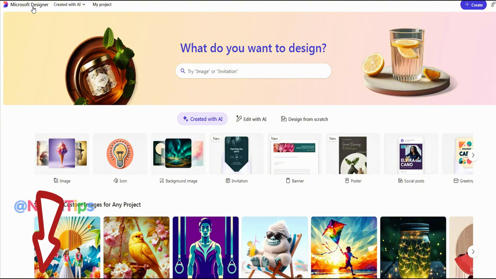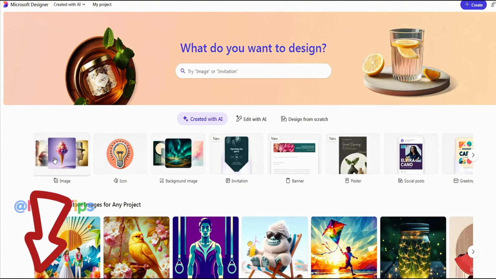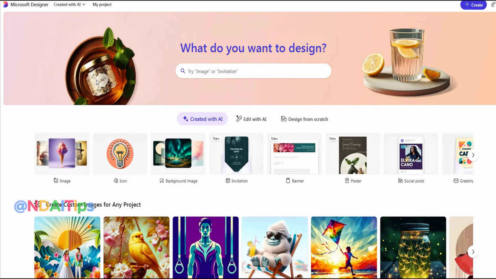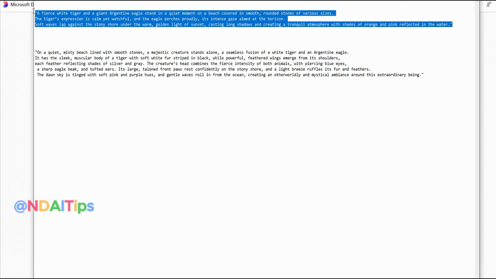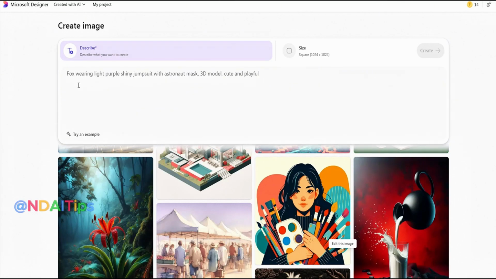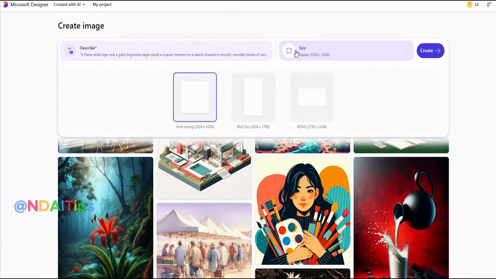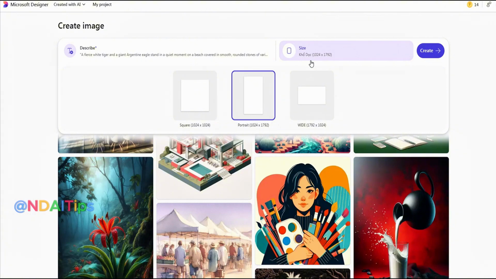The links to the websites in this tutorial video will be in the description and comments below the video. You can scroll down and click to use them. This tool is completely free. On the website interface, please register an account to use it. Enter the prompts, choose the image size, and then click on Create to generate the image.